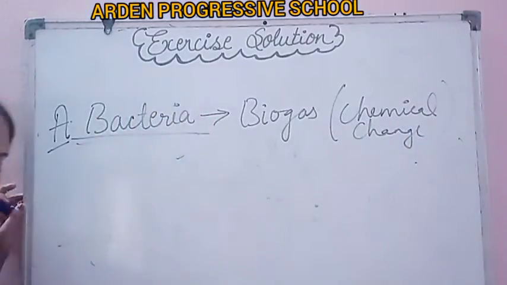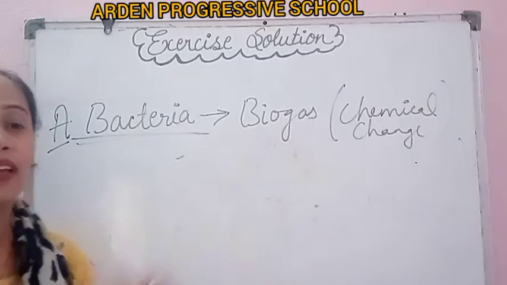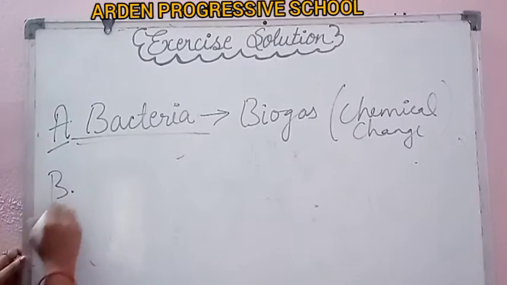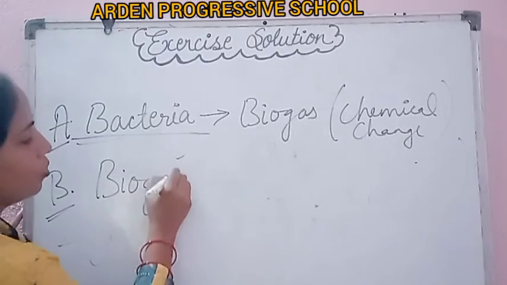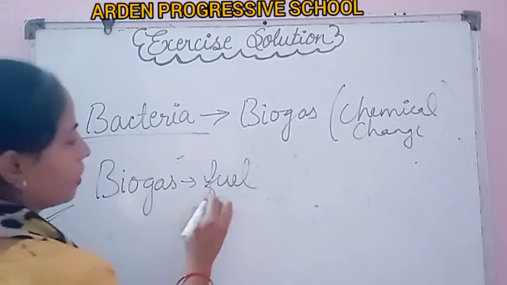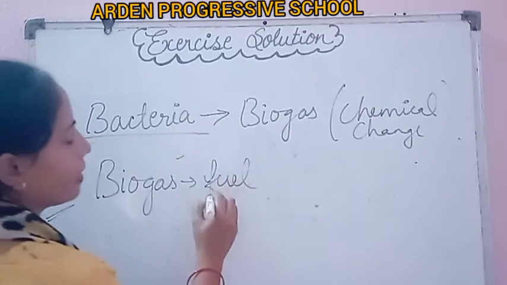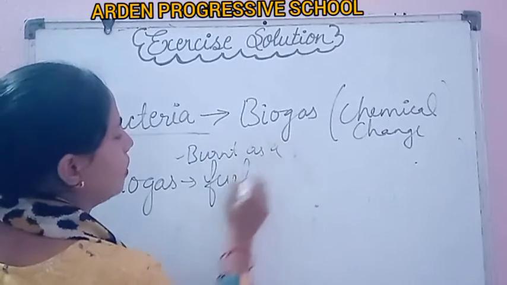Clear, students? Now the next one: biogas is then burned as a fuel. Now the biogas we got, we use as a fuel. Burnt as a fuel.